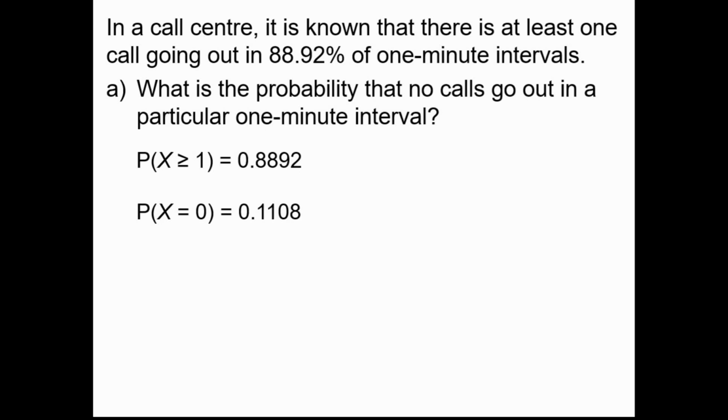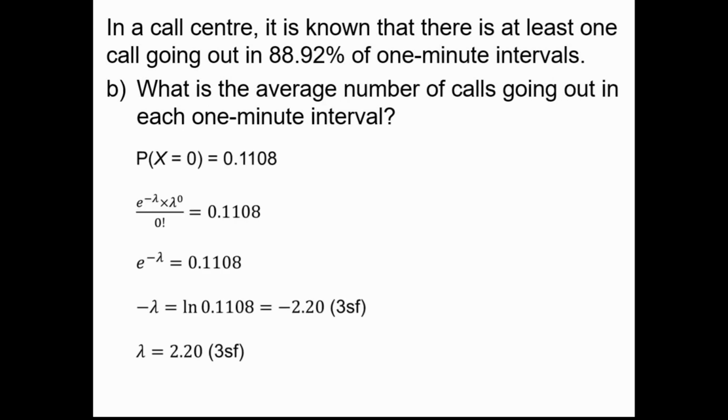And this probability that x equals 0 is always really handy, as we saw in the last example, because if we know the probability that x equals 0 is some value, then we can substitute that into the formula and we end up with just e to the negative lambda is equal to that value. So again we can take natural logs of both sides and we end up with the value of lambda 2.20.